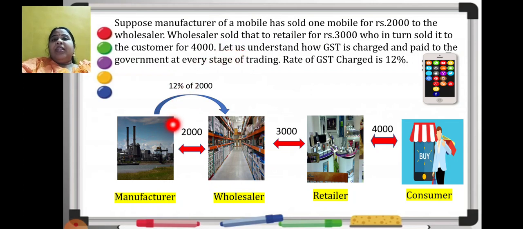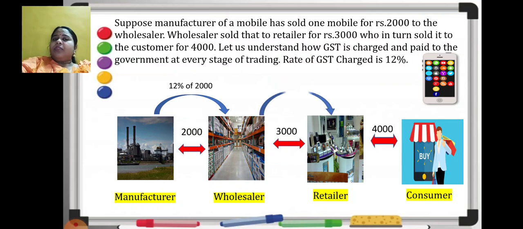Okay, but he will collect GST from the wholesaler. How much GST will he collect? 12% of the amount. Now he is selling the mobile to the wholesaler for rupees 2000. So he will collect 12% of 2000 from the wholesaler, or the wholesaler will pay it to the manufacturer. Because it is told that at every stage of trading the rate of GST is 12%.